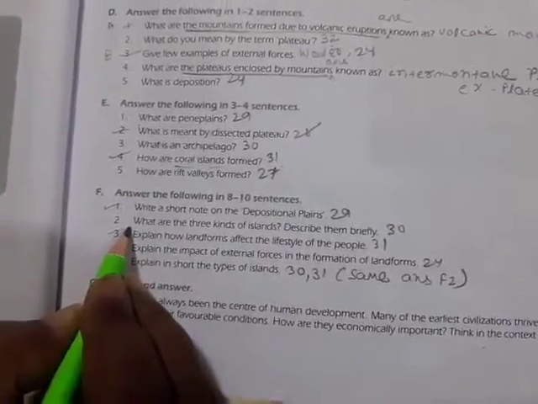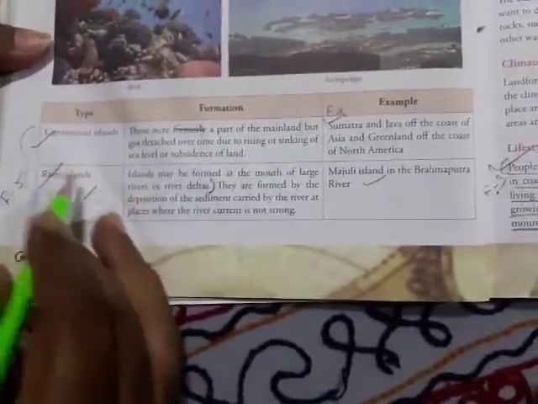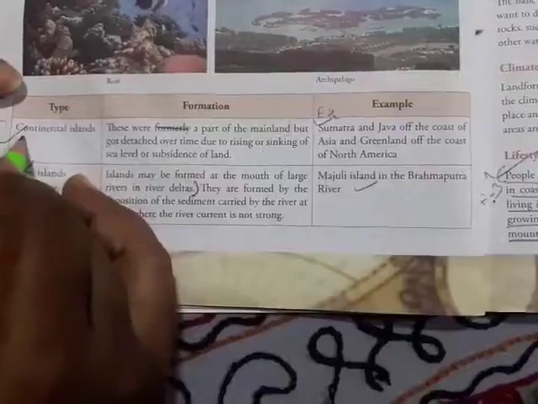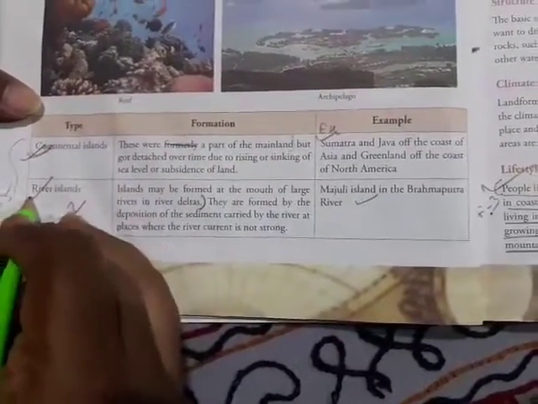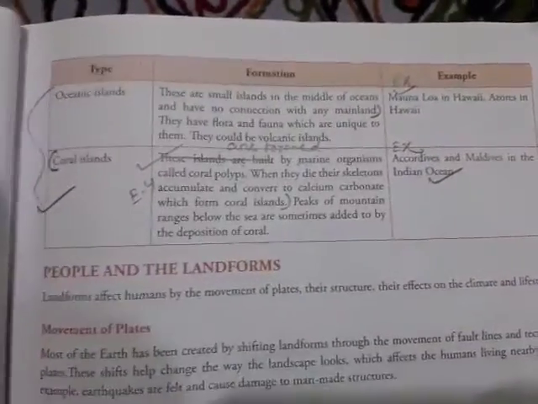Then F2, what are the 3 kinds of islands? Describe them briefly. Page 30. Write down this one, first point, continental islands, then river islands. Here you write, these were the mankind up to here. Then islands may be formed mouth of the earth.